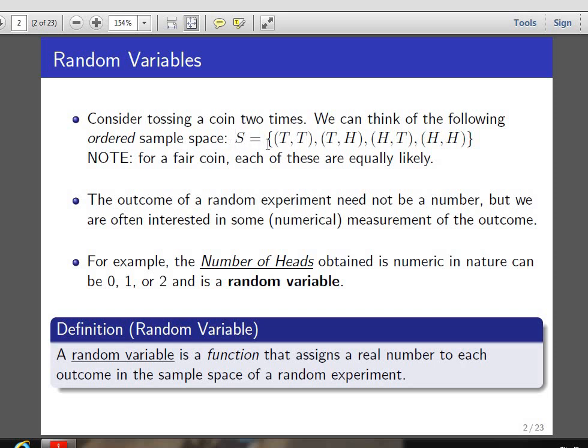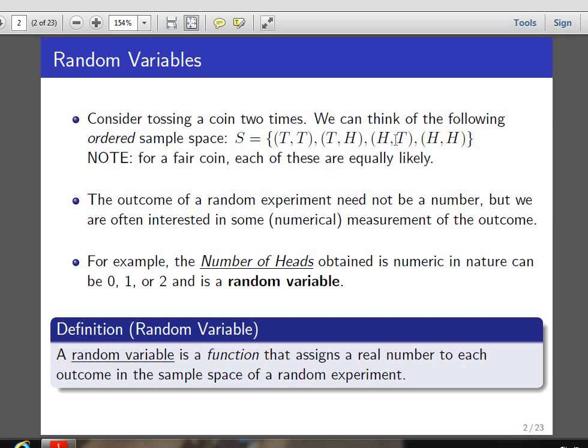Then we get the sample space like this: TT, TH, HT and HH. Suppose we consider the probability of the number of heads for this sample space. Then for the first event, that is TT, the probability is 0, and for the second one, TH, the probability is 1 by 4.